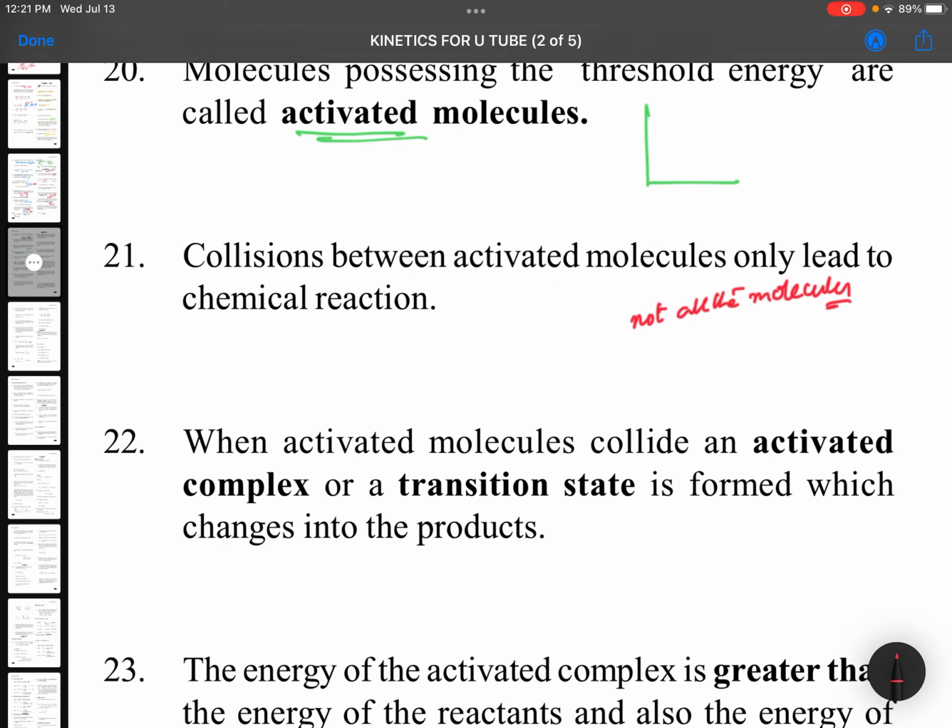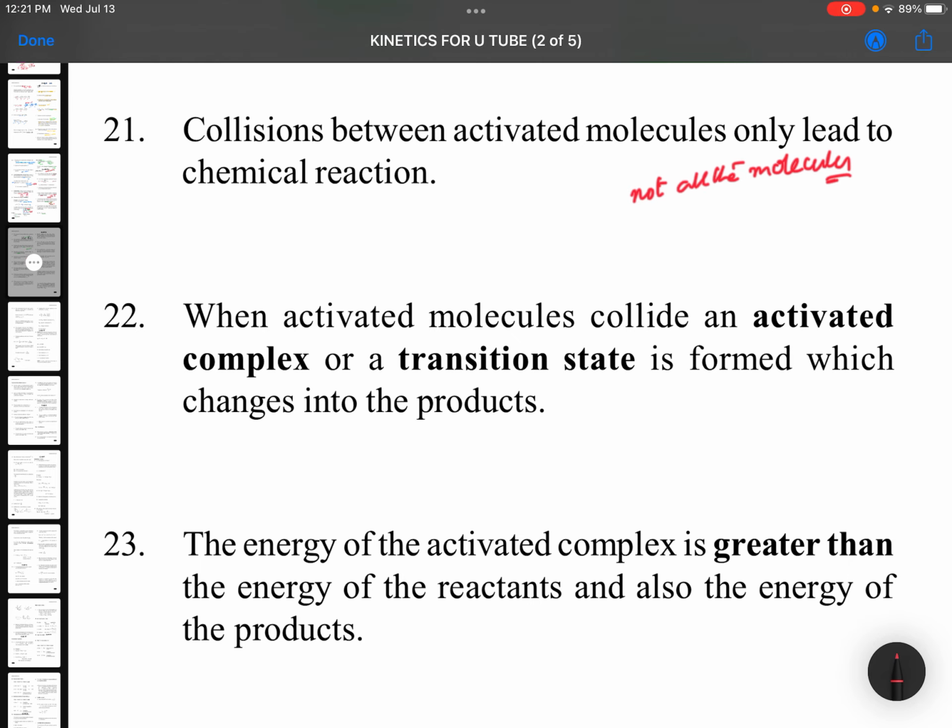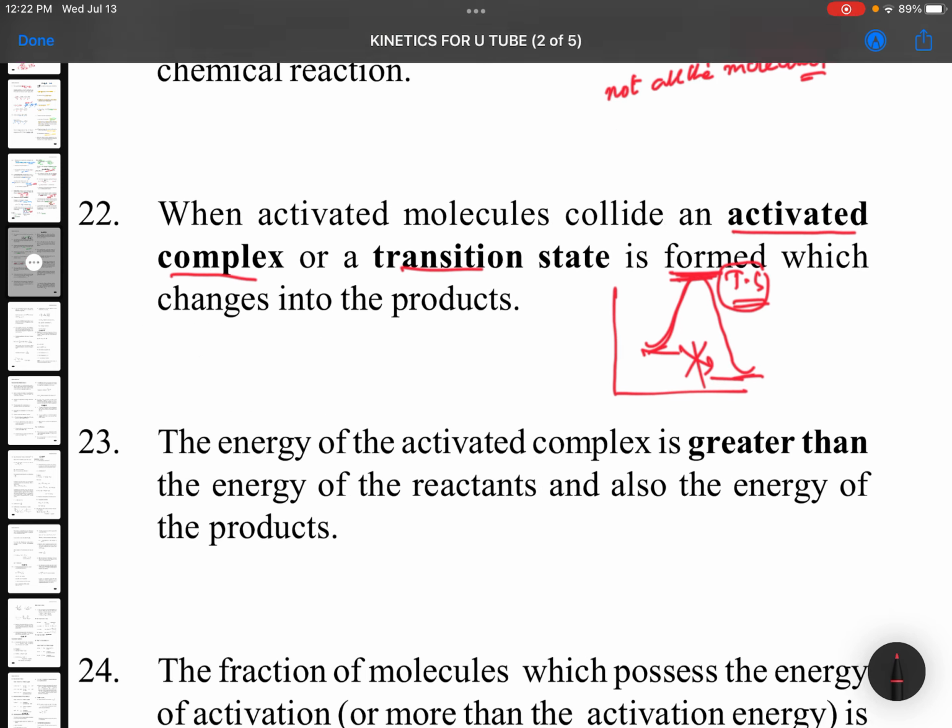Okay. When activated molecules collide with another activated molecule, an activated complex or a transition state is formed which changes into products. This is again the same thing. This is called a transition state. Transition state is mandatory so that they can be converted into products. Without changing into the transition state, direct conversion is not possible. They need to go to the transition state.